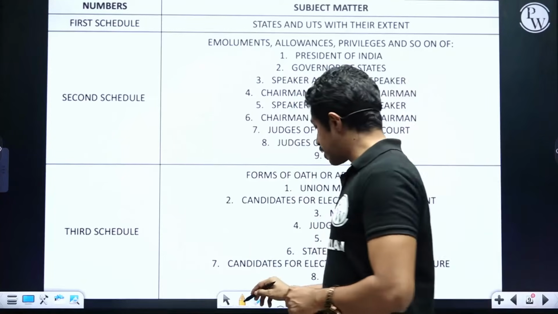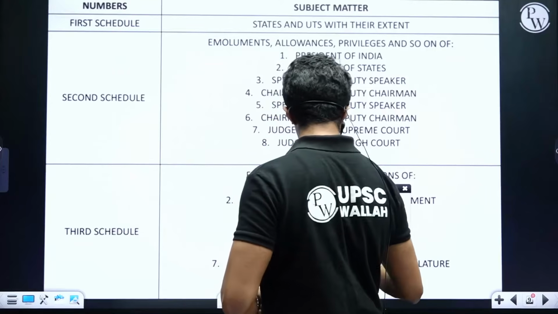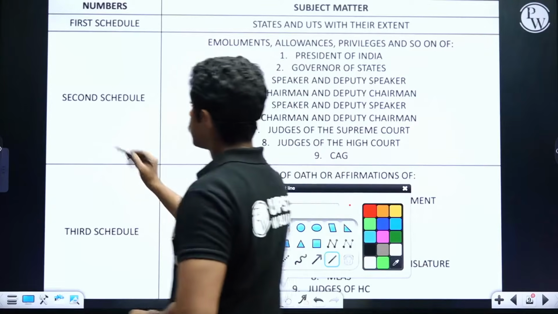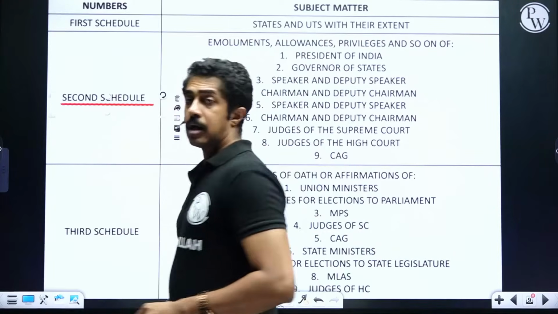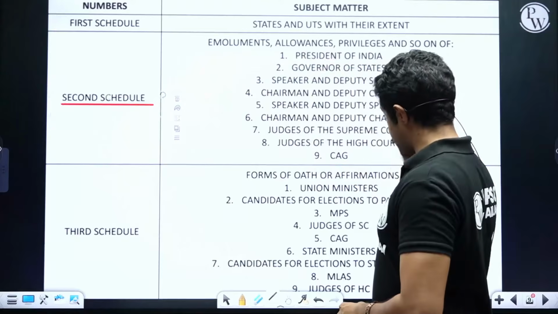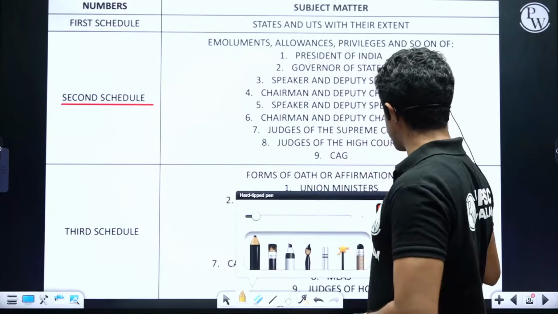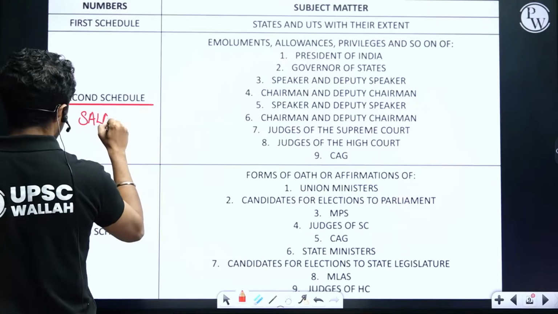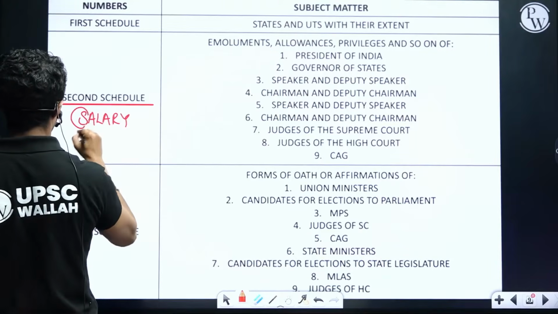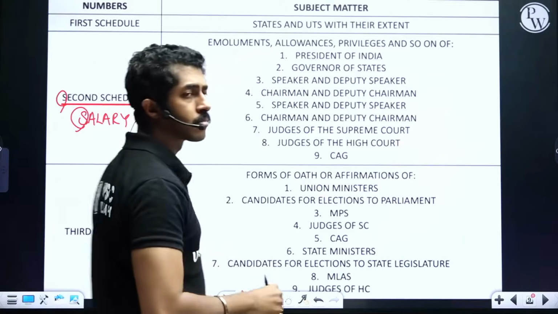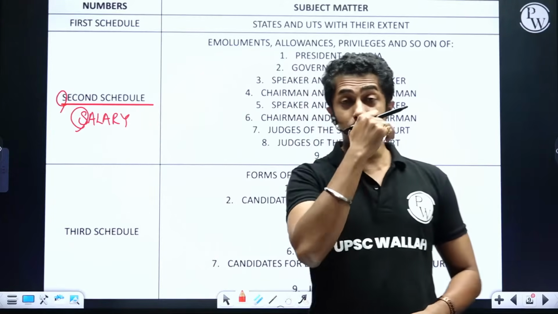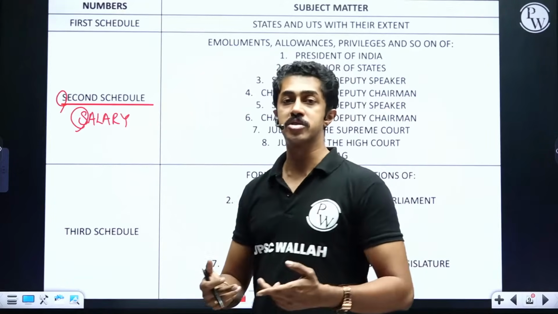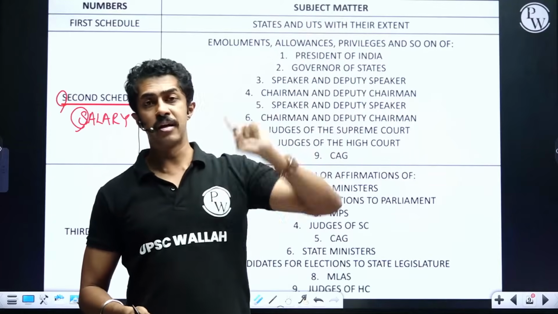The second schedule is basically about emoluments, allowances, privileges and so on. For ease of remembering, try to remember it as salary. Clear? So salary of which people? President, union level.